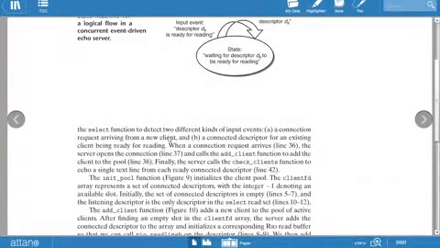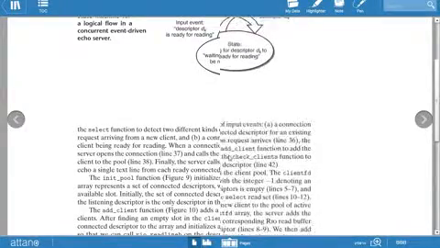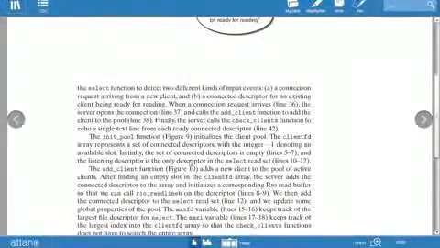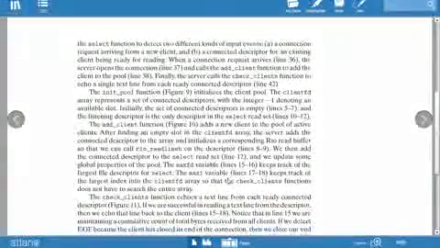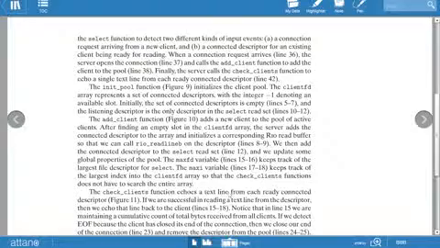The select function is used to detect two different kinds of input events: a connection request, and a connected descriptor. The next function is the init pool function, which initializes the client pool. Another is add client, which adds the new client. In this, you have to study only these function names as well as their role. The check client function echoes a text line from each ready connected descriptor.